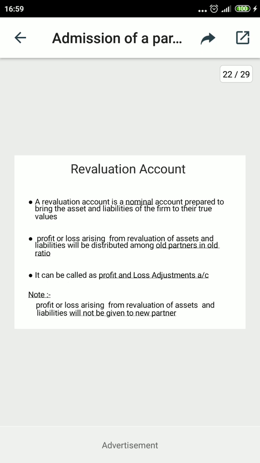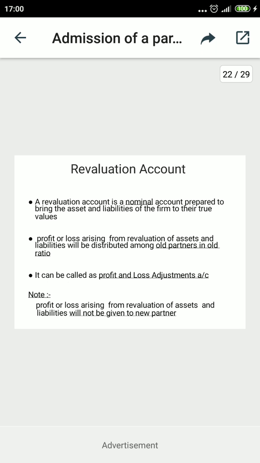So, if any profit or loss arises due to revising the value, the reassessment value of the assets and liabilities, then this profit or loss will be distributed among the old partners in the old ratio. This profit and loss will not be given to the new partners, because the values of the assets and liabilities are maintained by the old partners, so they will share. And the revaluation account can be called the profit and loss adjustment account.